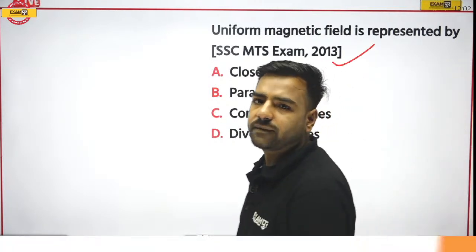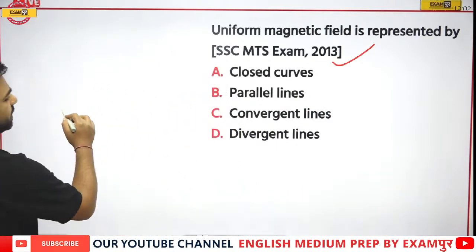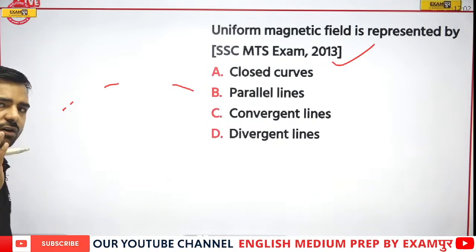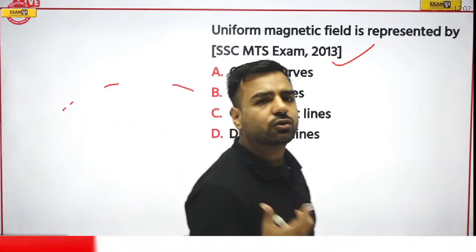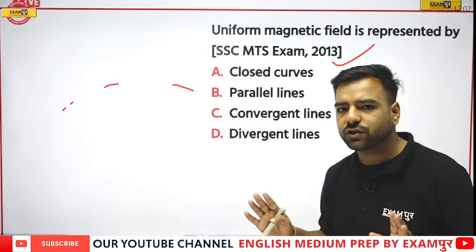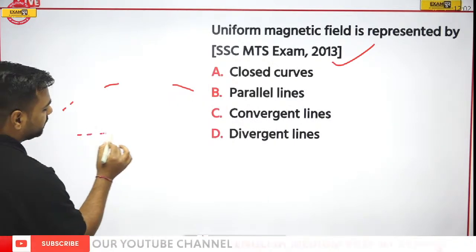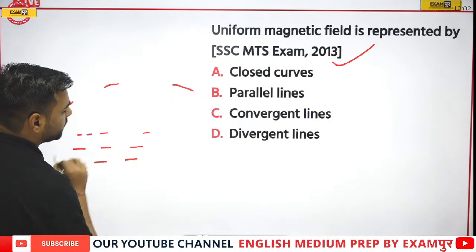Uniform magnetic field. See, when we are talking about magnets, we are aware of what will happen. There would be some magnetic field, right? Now why is this magnetic field there? What is the root cause of it? Obviously the answer is going to be the movement of electrons. That's for sure. But if I talk about the uniform magnetic field, these lines would be parallel. But if I talk about